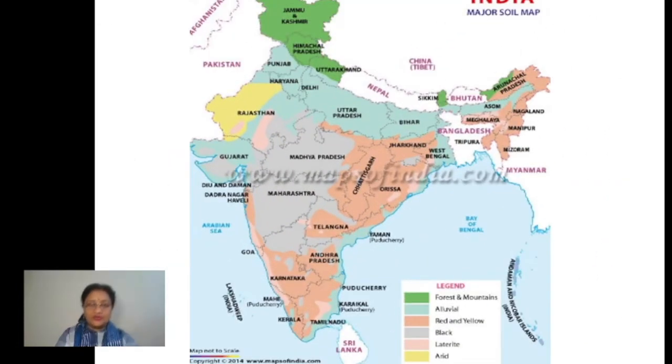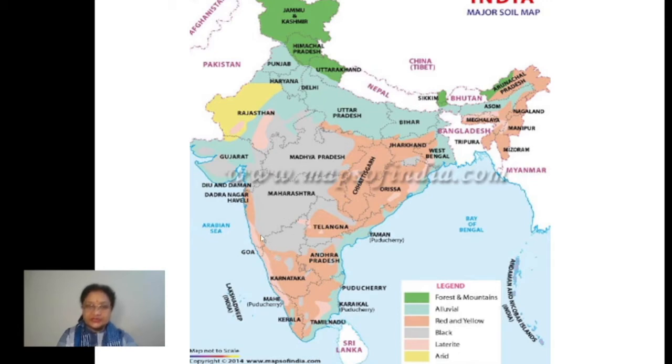Now, overall, if you can see here, the blue colored region has the alluvial soil. The pink colored area is totally the red soil. The purple colored region, the entire purple area, has the black soil.